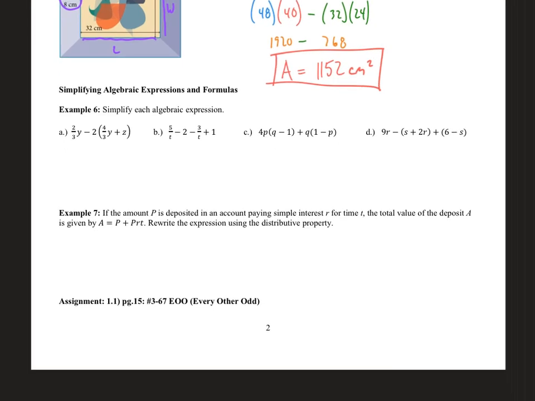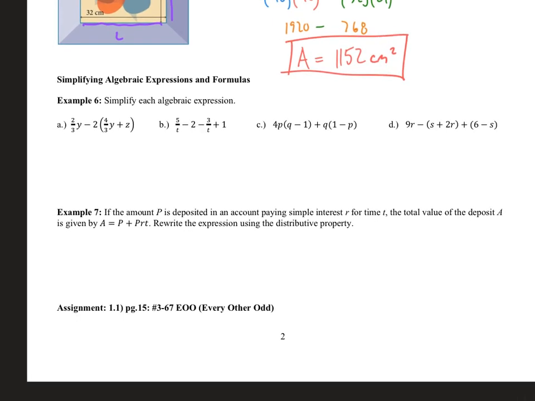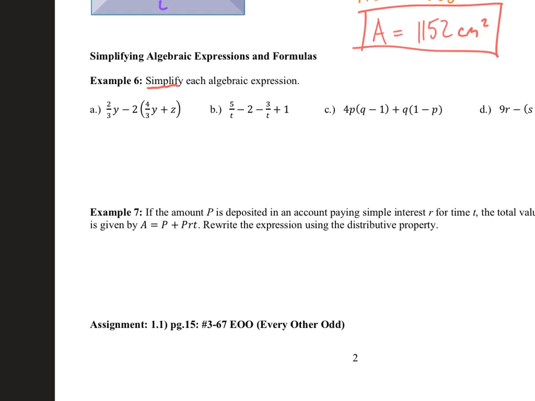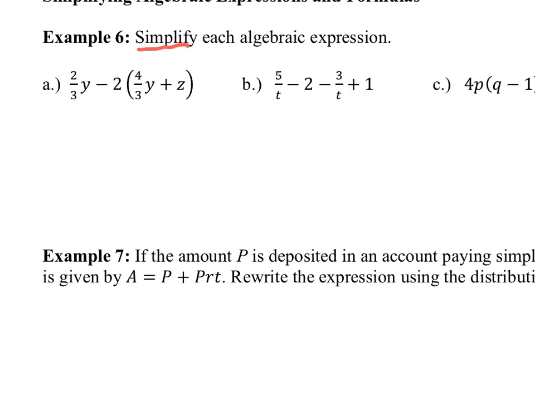All right, getting to the end of it here. So just simplifying these. We're not solving or anything like that. Simplifying. So just using your order of operations when you're asked to simplify. Use your PEMDAS. Use your properties of addition and multiplication. So what I look at here, there's nothing to do inside the parentheses. There's no exponents.